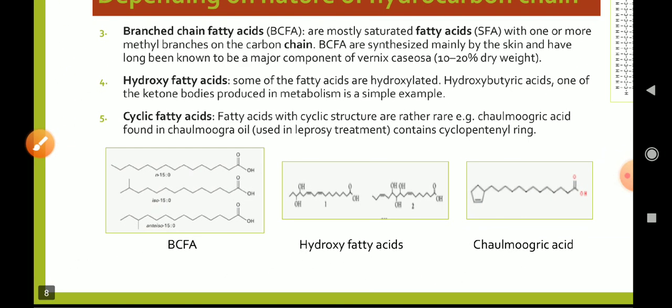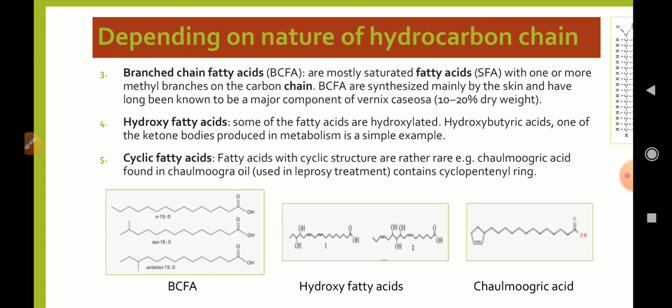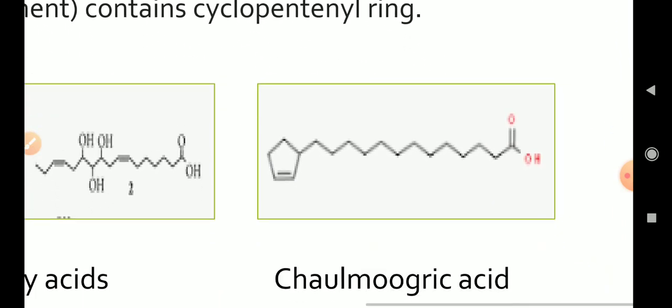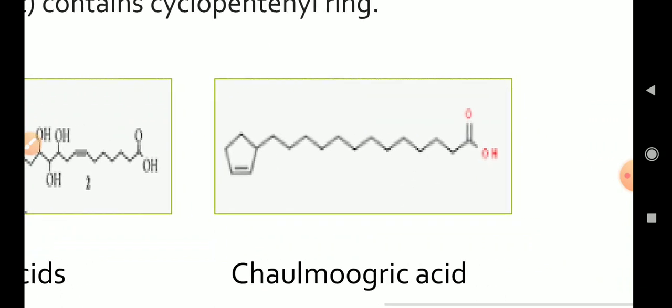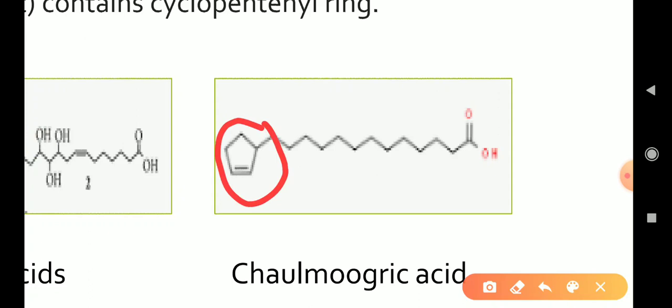Now, the last from this category is cyclic fatty acids. Fatty acids with cyclic structure are rather rare. Example, chaulmoogric acid. It is found in chaulmoogra oil, which is used in leprosy treatment, and it contains a cyclopentenyl ring. This is the structure for chaulmoogric acid, and it contains a cyclopentenyl ring.